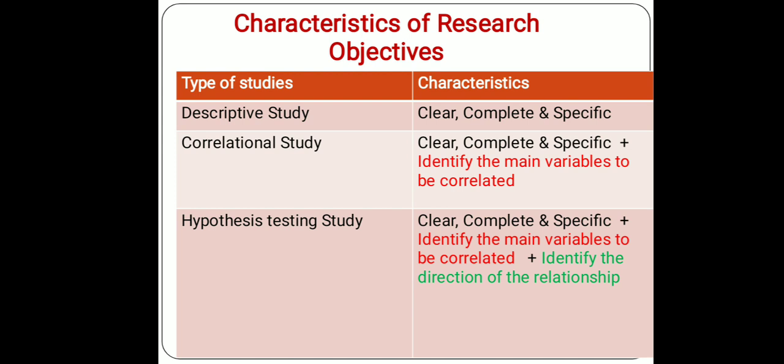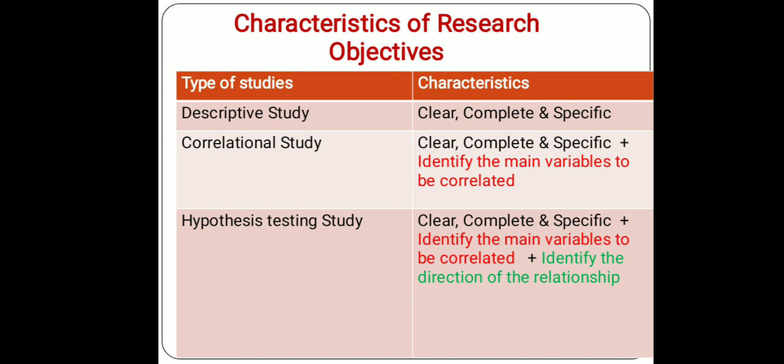Similarly, if your study is correlational in nature, then in addition to those first three characteristics, it should identify the main variables to be correlated. That means what you want to correlate with each other. That means correlation of family income and spending. Here family income and family spending are two different variables. You have to identify them in that objective.